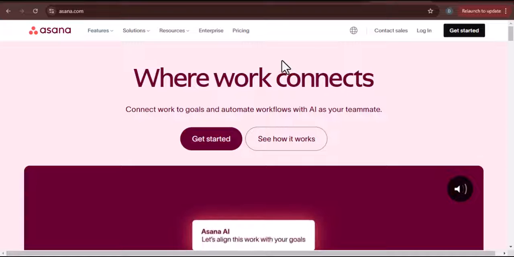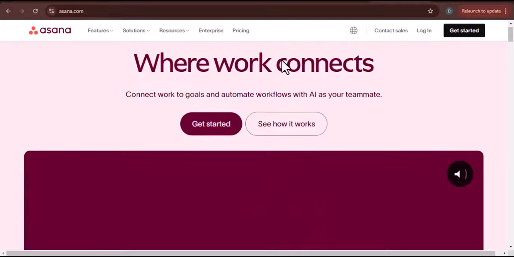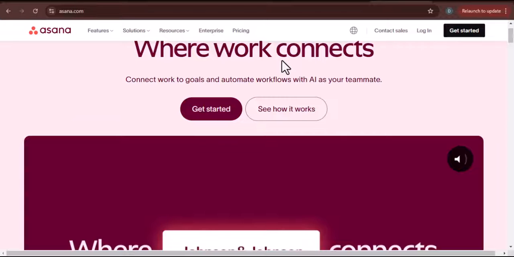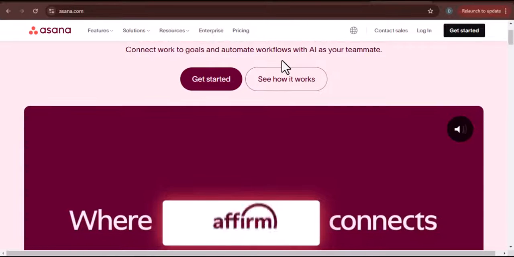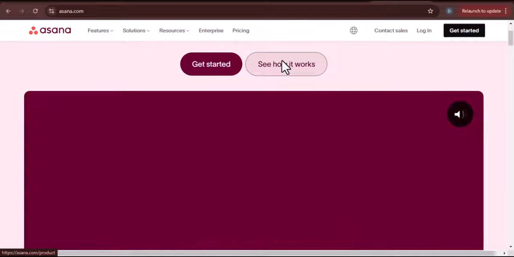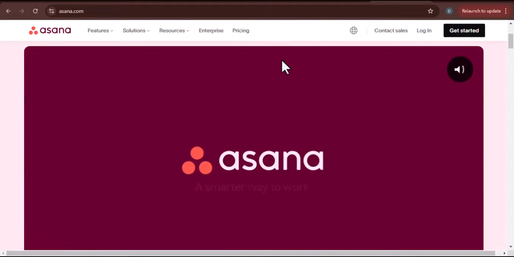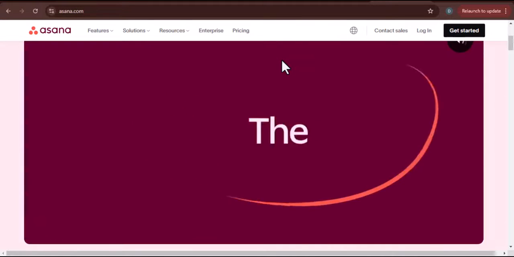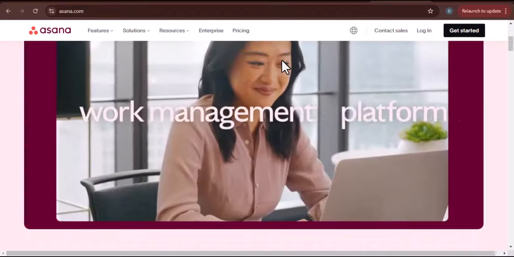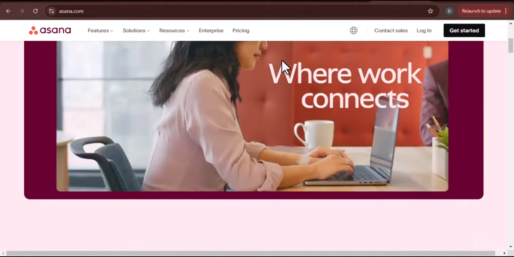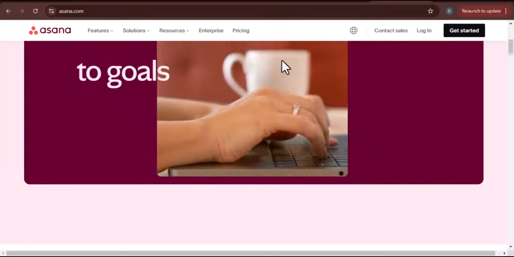What is the one question that every project manager, team lead, or freelancer asks when they first look at Asana? It's not, how do I create a task? Or what's a Kanban board? The real question, the one that makes or breaks the decision, is this: how much does Asana actually cost? And let's be honest, it's not always a straightforward answer.